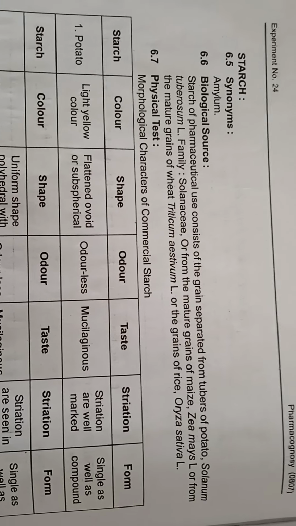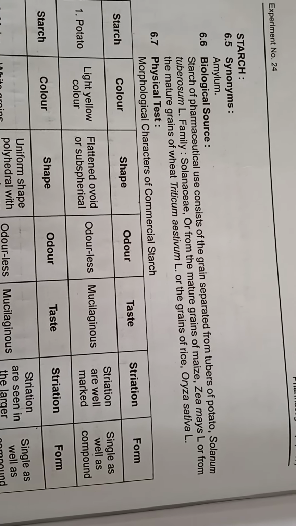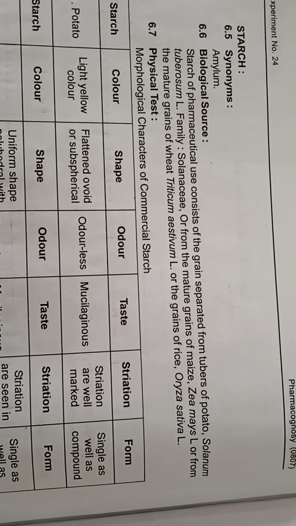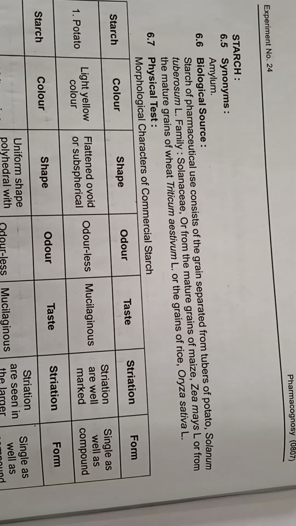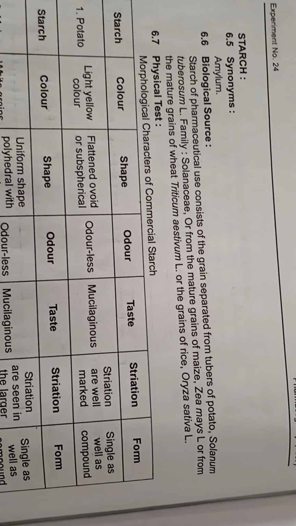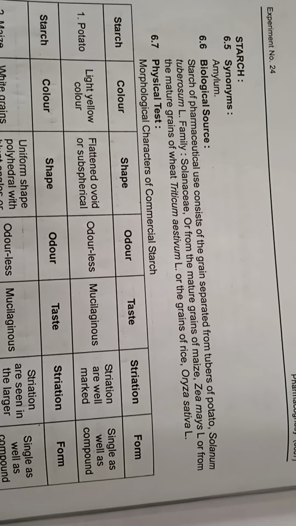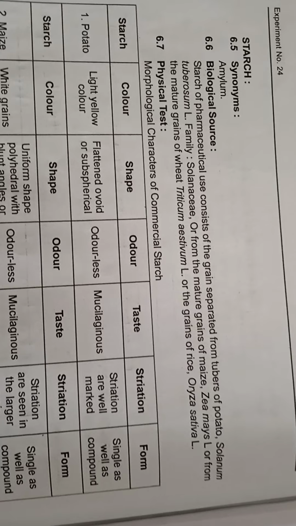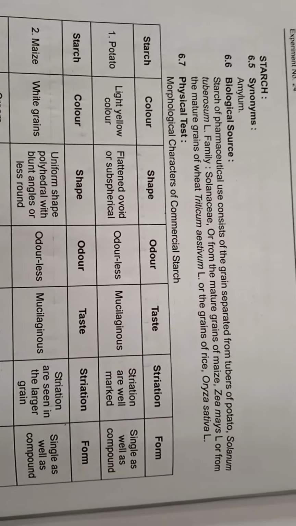The second drug is starch. Its synonym is amylum. Biological source: starch of pharmaceutical use consists of the grains obtained from the tubers of potato, Solanum tuberosum, family Solanaceae, or from the mature grains of maize, Zea mays L., or from the mature grains of wheat, that is Triticum aestivum, or the grains of rice, Oryza sativa. Okay, that means starch you can obtain from potato, maize, wheat and rice.